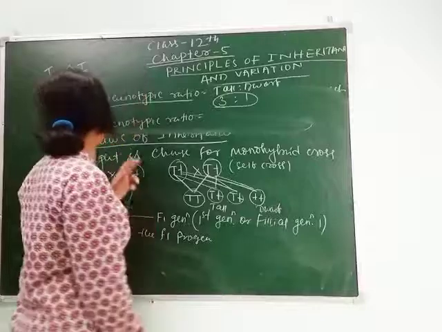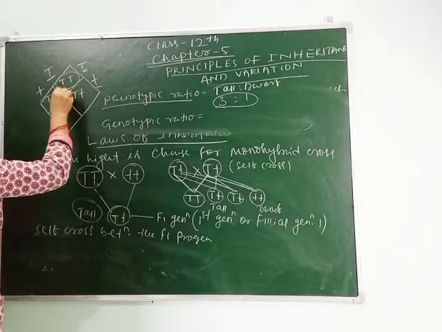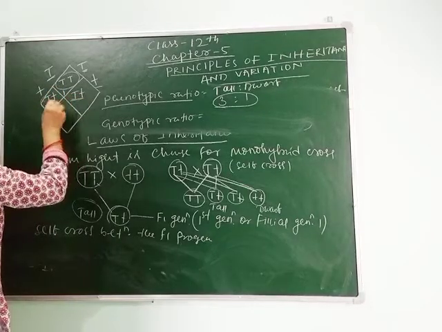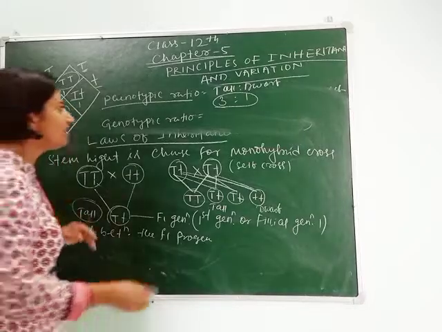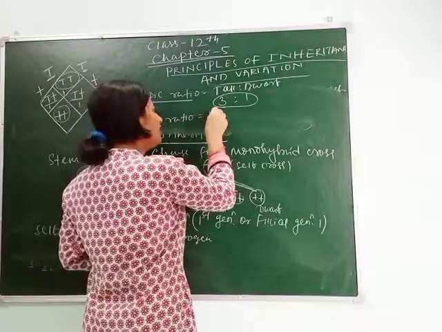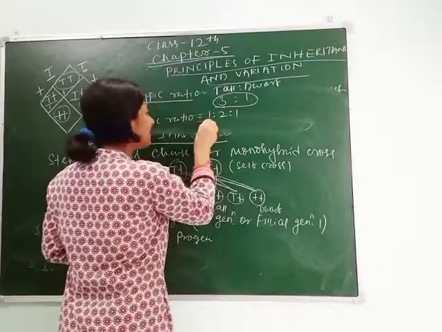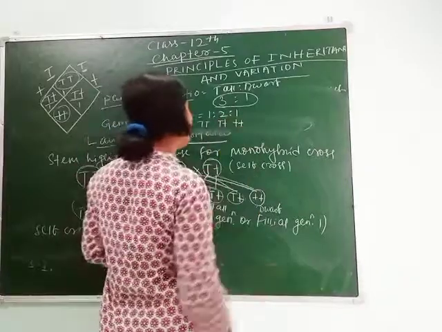Here capital T, capital T is once, capital T small t is twice, and small t small t is once. So the genotypic ratio is 1:2:1.